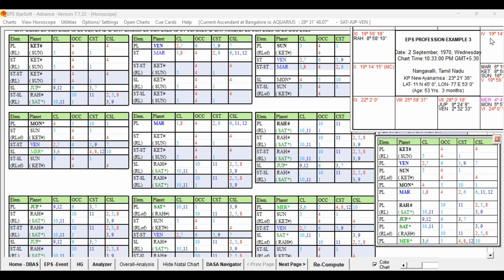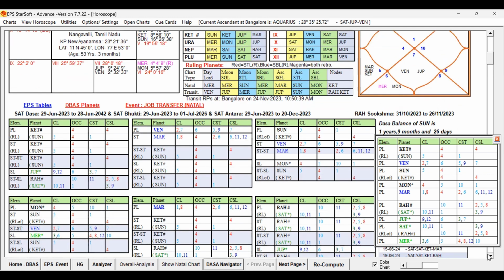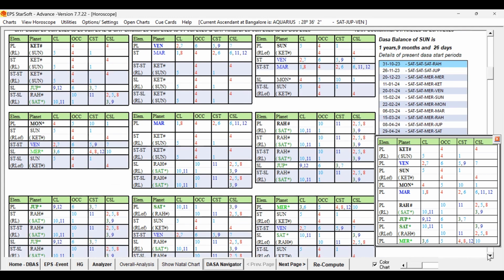Let us check whether the sub-sublord is any of these key planets. Venus's sub-sublord is Saturn. So Rahu Dasa's favorable key planet, Saturn, is playing a role as the sub-sublord for Venus. That is fine. Now look at whether the rulers of Venus have the favorable key planets Saturn, Mercury and Jupiter in their rulers.